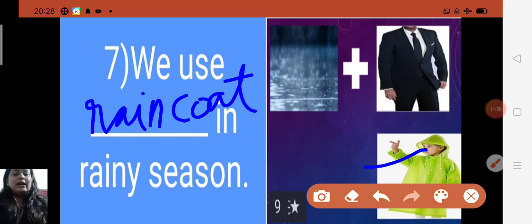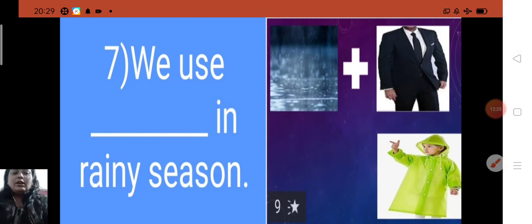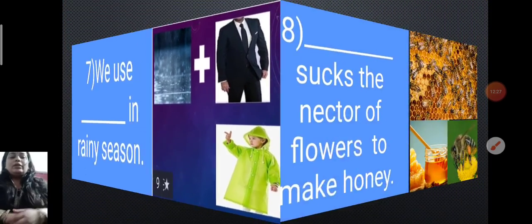And why are we writing raincoat here? Because I have already told you that you have to fill in a compound word. It is also formed by two different words, rain plus coat. Rain plus coat will be called raincoat. We use a raincoat in the rainy season, and it helps to protect us from getting wet. Understood? Now move to the next.